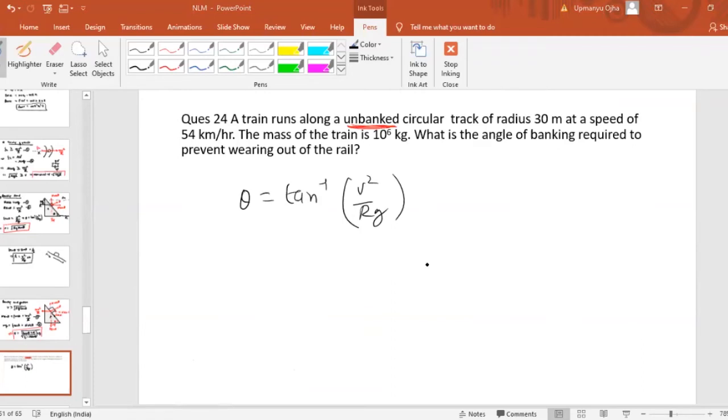If you read the question carefully, they are telling you that the train was running on an unbanked road, and because of that unbanked road there was wear of the rails. So in order to prevent the wear of the rail, how much banking should we do so that there is no wearing of the rails? It is actually the question of the second part. I mistakenly told you otherwise. Second condition, banking of the road: tan theta must be equal to v square by rg. Simple it is.